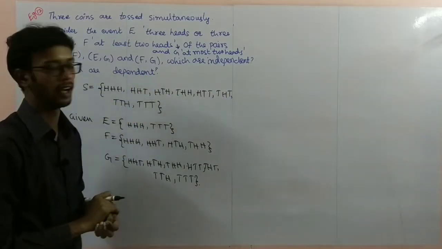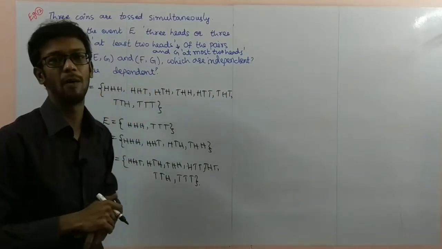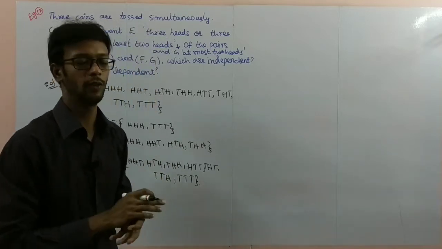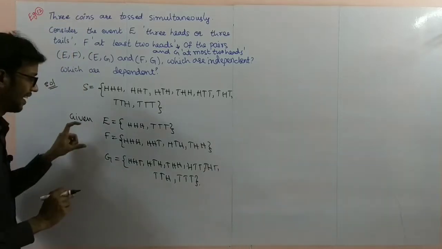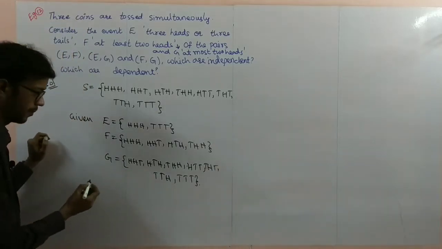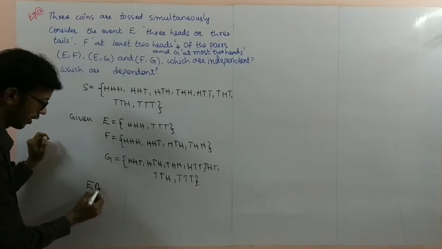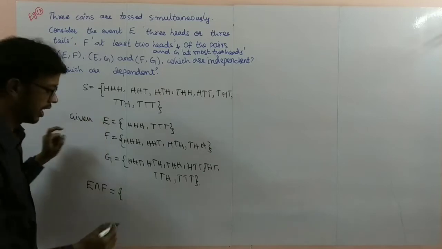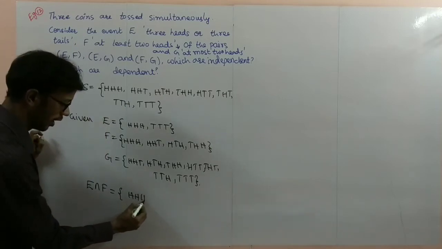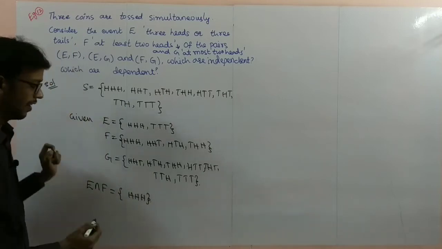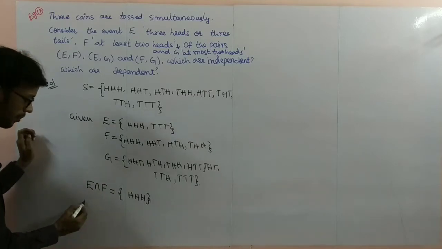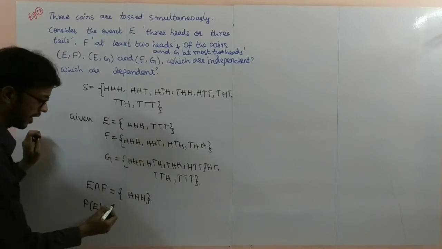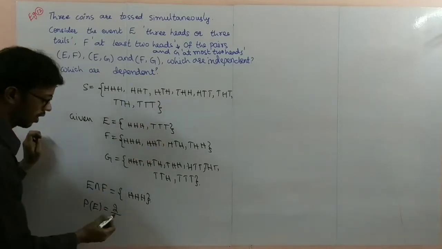Next, the question asks about the pairs EF, EG, FG: which are independent and which are dependent. So first we have to check E comma F, dependent or independent. For that purpose, I'll take E intersection F. What is the intersection part between E and F? HHH, head, head, head is there. Now I'll find the separate probabilities.